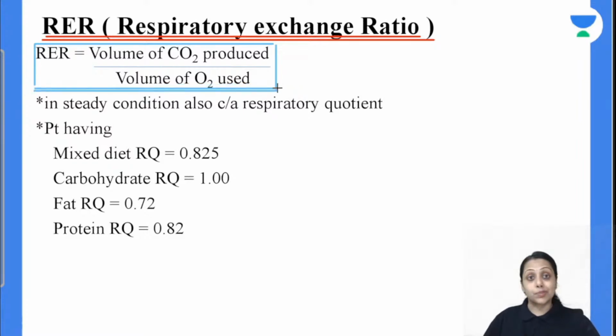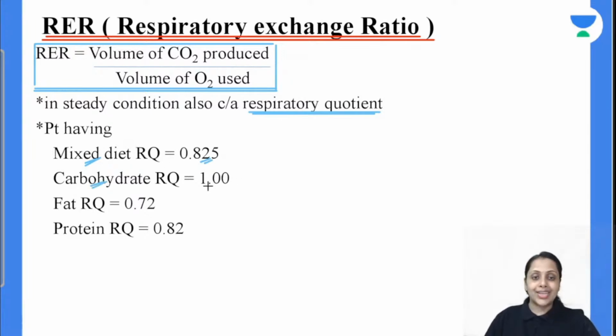This is our respiratory exchange ratio: volume of carbon dioxide produced upon volume of oxygen used. This is the respiratory exchange ratio. और स्टीडी कंडीशन में अगर बात करेंगे, it is also known as the respiratory quotient. ठीक है, this respiratory quotient for a patient having a mixed diet is 0.8.